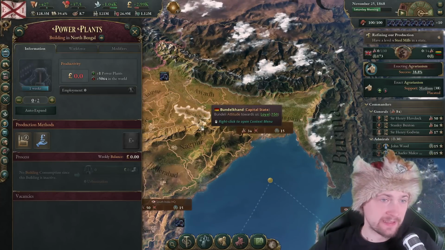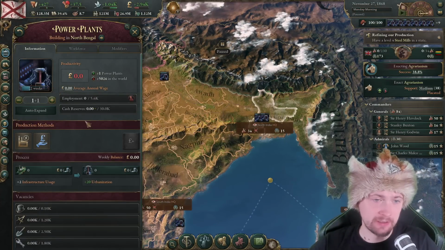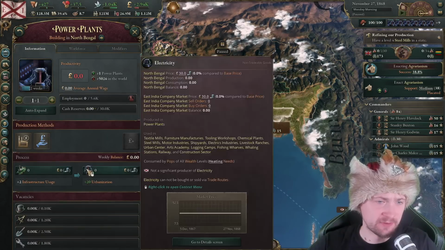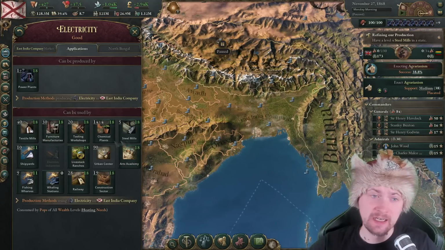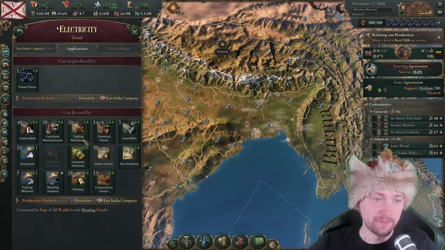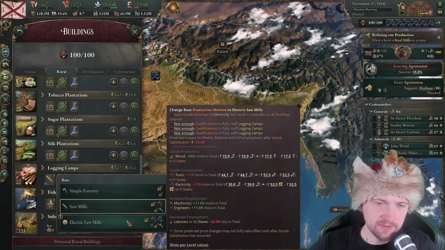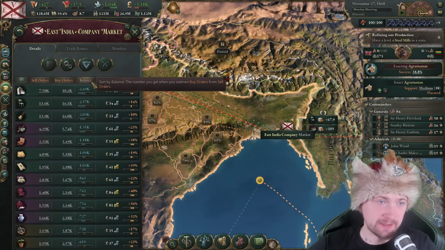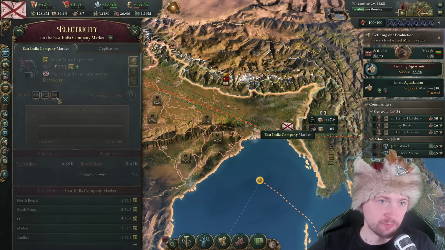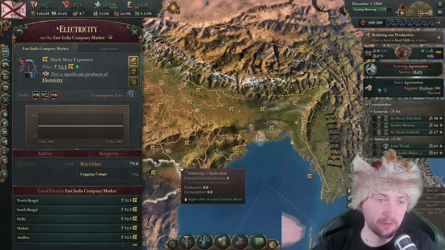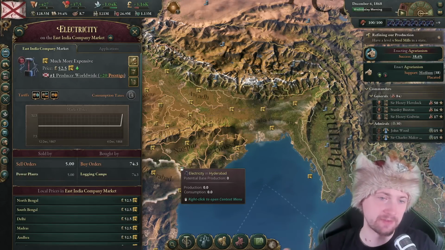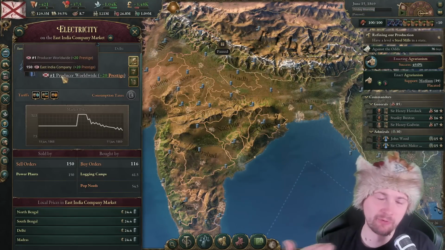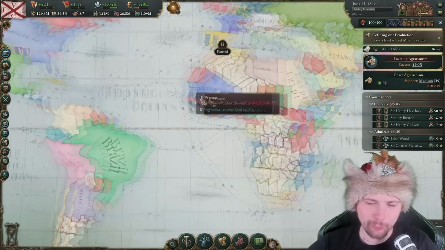Our first power plant is about to finish in 1 week. There we go. Now the question is where I can use electricity. So let's take a look at applications. Well, it could be used in all of this, but none of these are using it so far. Looks like I can definitely use it for logging camps. I will be starting to produce the electricity, so that will be a good starter to have buy orders, a demand for the electricity, so I'm going to get more of it. Interestingly, even though I felt really behind, I'm the first producer of electricity in the world.